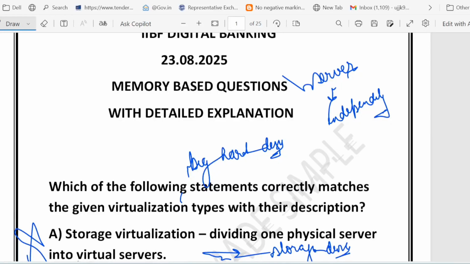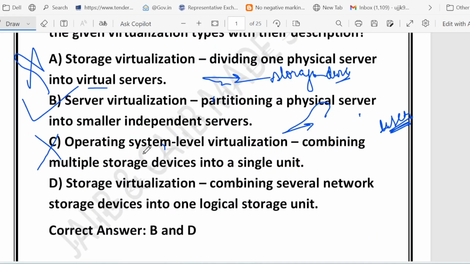Let me give you one example. Think of having different compartments in a single train coach. Each passenger feels separate, but they are still part of the same coach. That is what operating system virtualization is all about. Not combining multiple storage devices into a single unit, but running multiple isolated user spaces on the same operating system.